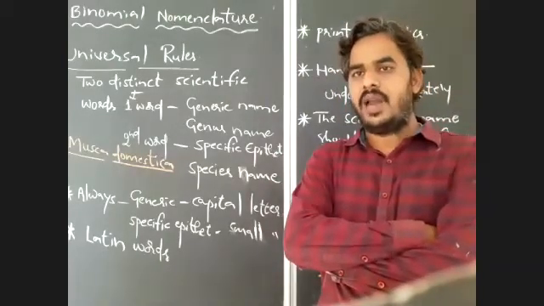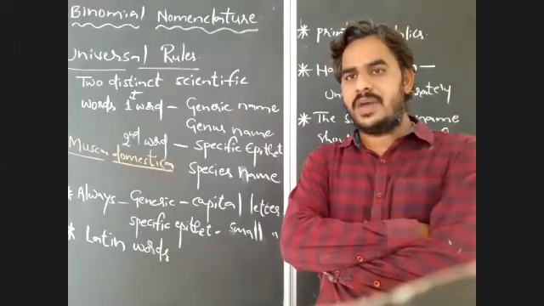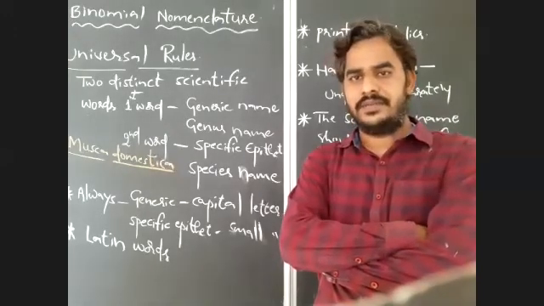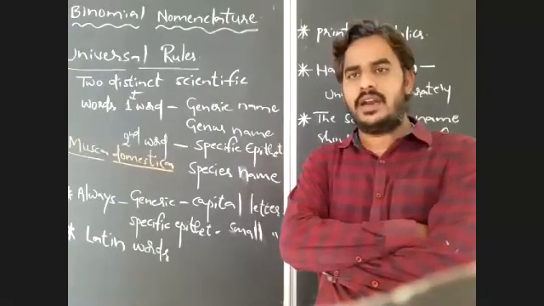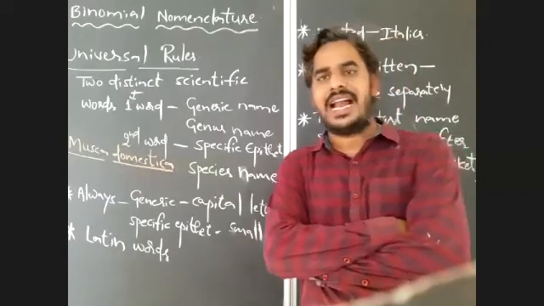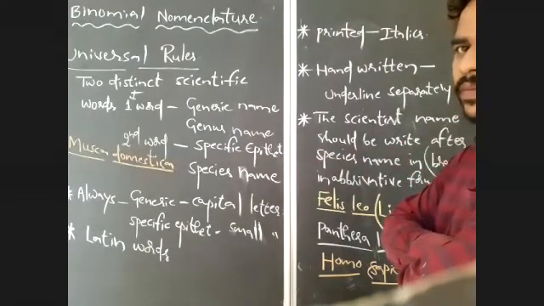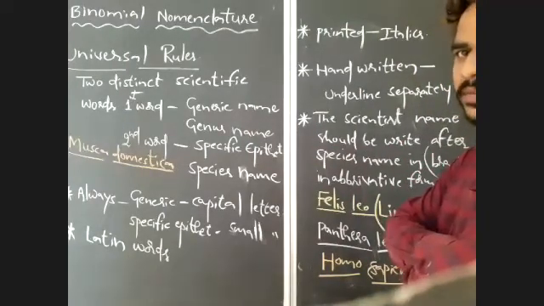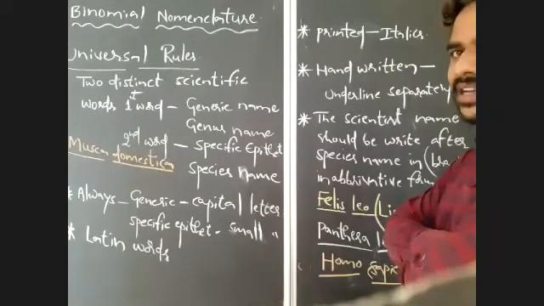Because of that, we always start the generic name with a capital letter and the specific epithet with a small letter. These scientific words must have a Latin origin or be Latinized words. When printed, we use italics font, which represents the Latin origin or Latinized nature of scientific names.